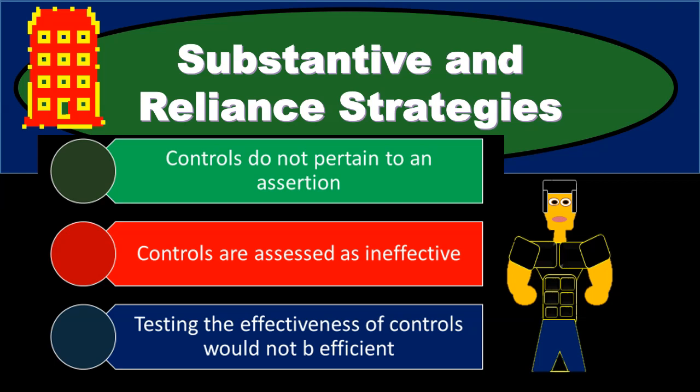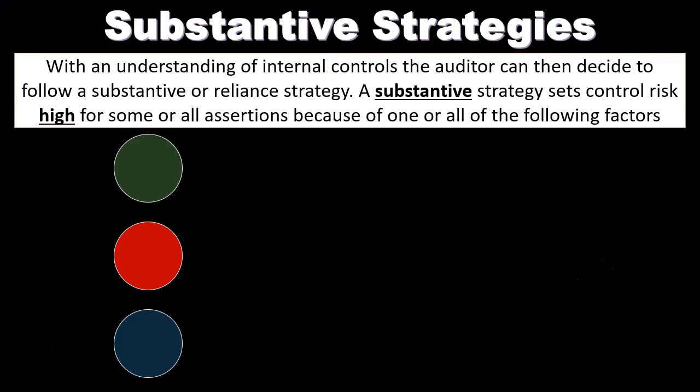In this presentation, we will discuss a substantive and reliance strategy. In other words, we will be comparing and contrasting a substantive strategy and a reliance strategy. So once we have an understanding of the internal controls, the auditor can then decide on following a substantive strategy or a reliance strategy. So we have an understanding of internal controls, then our question is, what type of strategy are we going to follow?